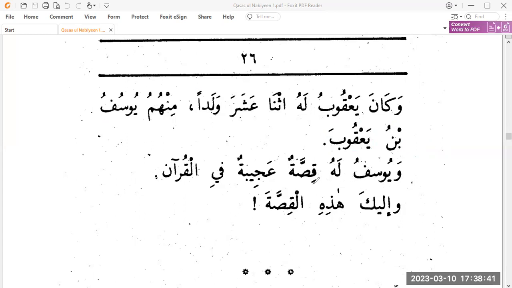Wa Yusufu lahu qissatun ajibatun. Qissatun ajibatun, not manut. Ajibatun does not mean what ajib means in Urdu; in Arabic it means wonderful, amazing, wondrous. Like in Surah Qaf: Qaf, wal Quran al Majid, bal ajibu an ja'ahum munzirun minhum faqala al kafiruna haza shay'un ajib.